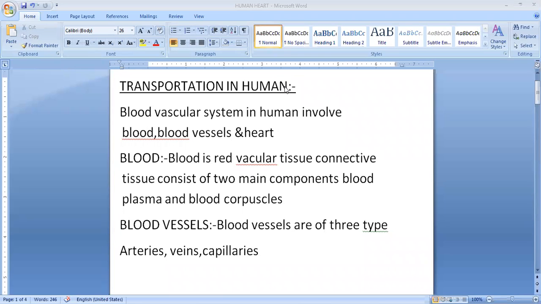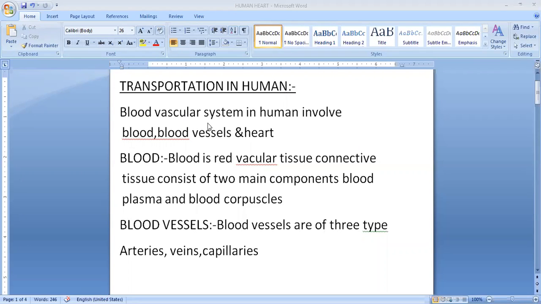If we see in the lower organisms like protozoans, sponges, coelenterates, every cell of the body is in direct contact with the surrounding water and there is direct exchange of material between the cells and water. There is no need of a circulatory system in such types of animals. But when we talk about human beings, higher order animals, then we need a special circulatory system in humans,